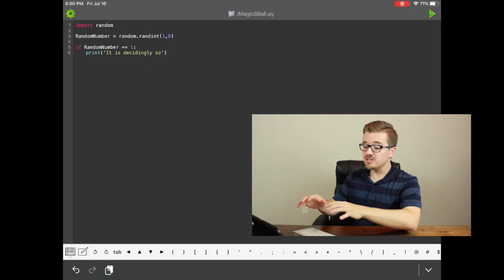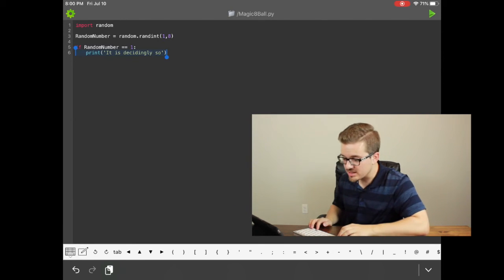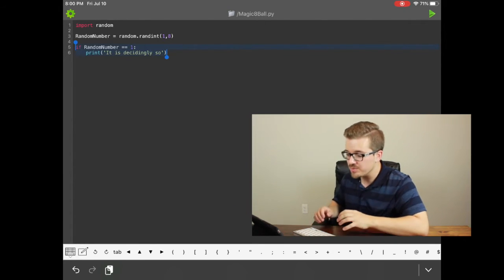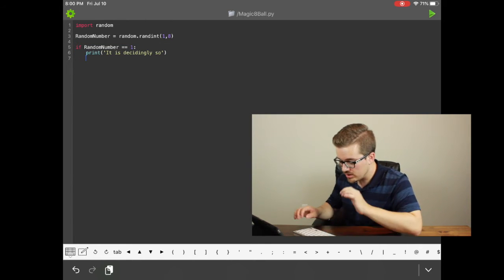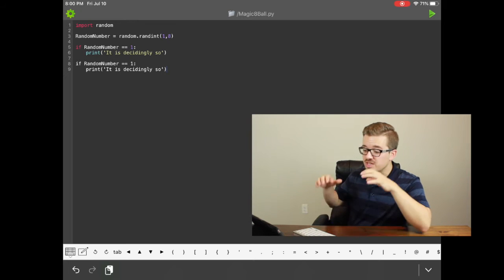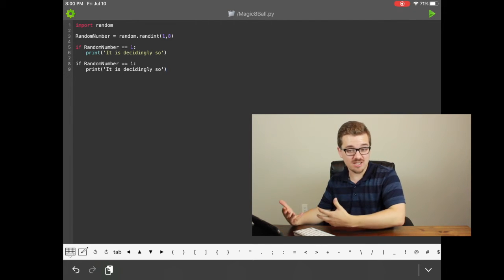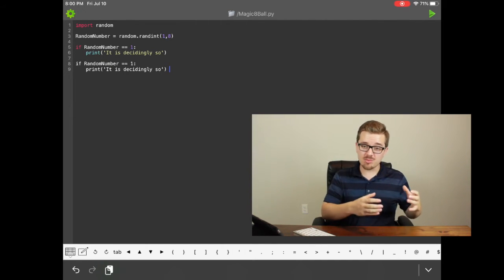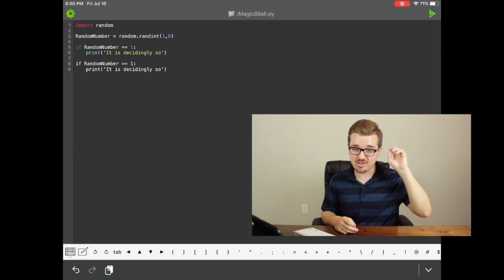So now we need to write some code in the event that our random number variable equals the number 2. So what I can do is I can copy this if statement that we just wrote, and now we can paste it just below, and we can tweak this to now satisfy the case where our random number variable equals the number 2.